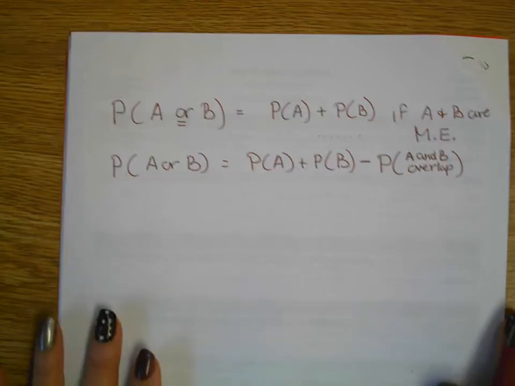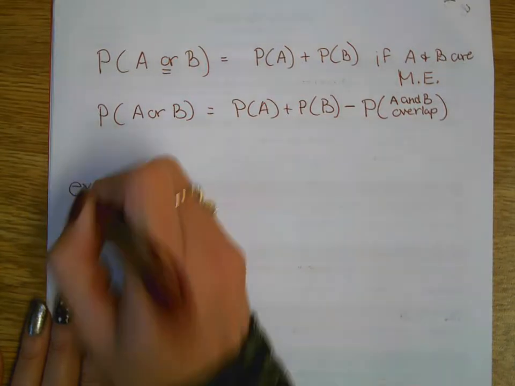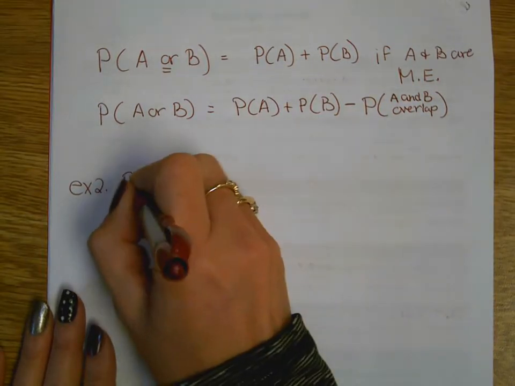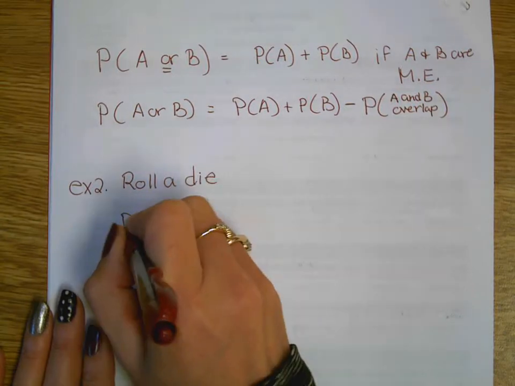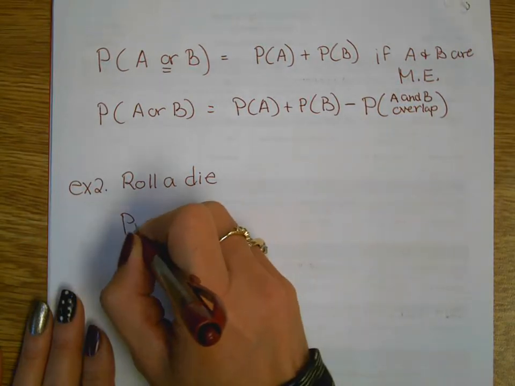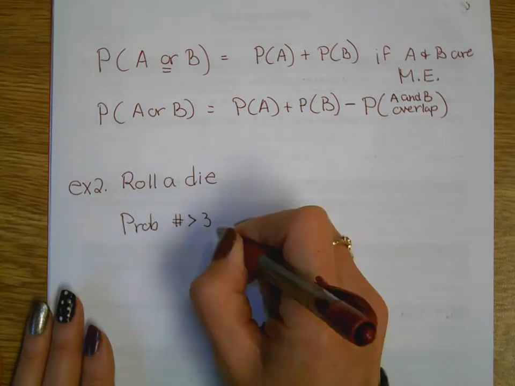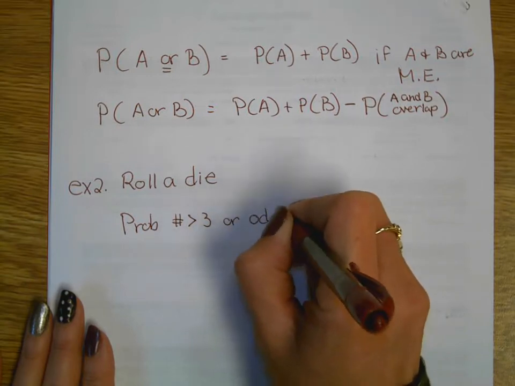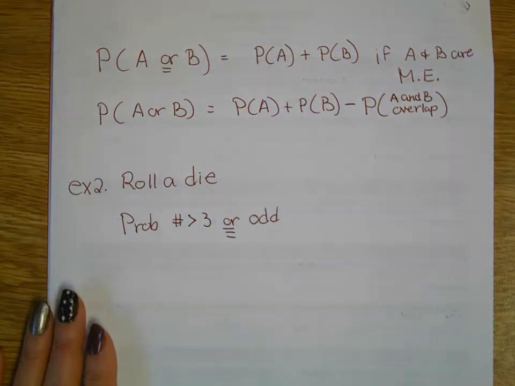So let's go through some examples. You know what I'm talking about here. So we'll roll that die again. Can you find the probability that you roll a number greater than 3 or an odd number? Or means we're going to add those two events together.